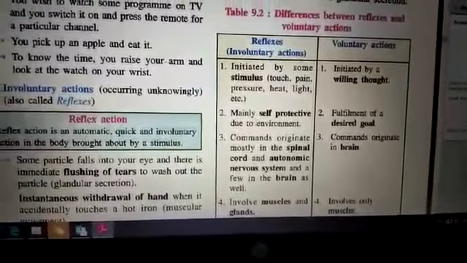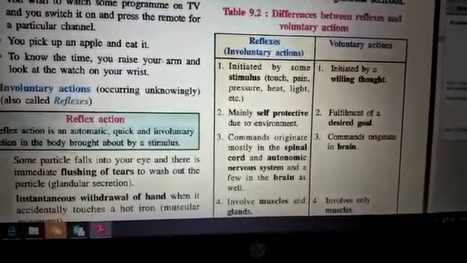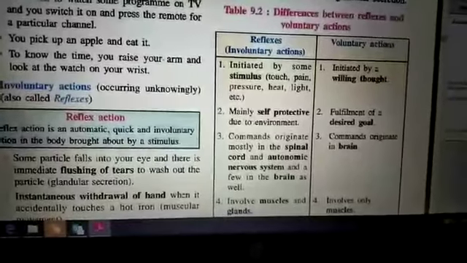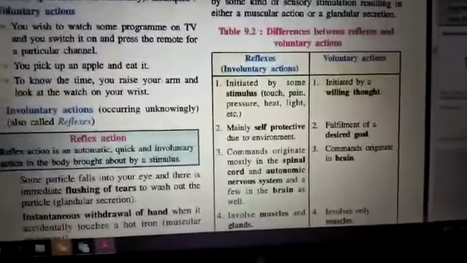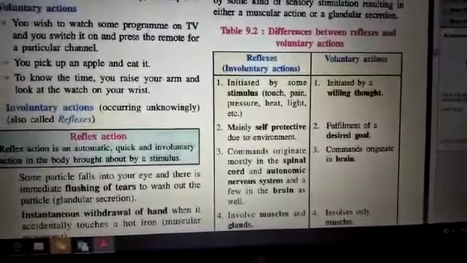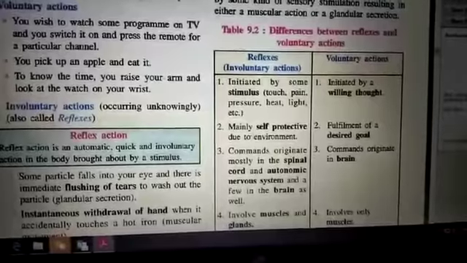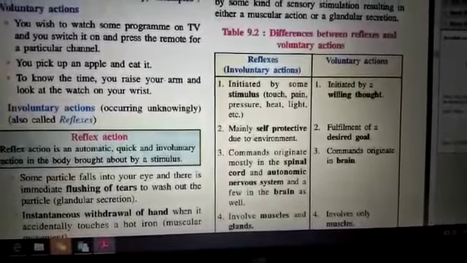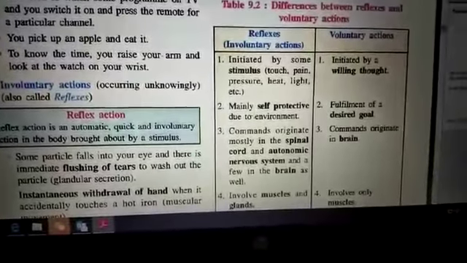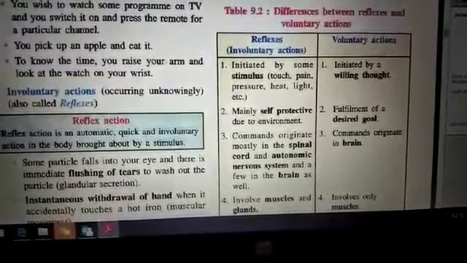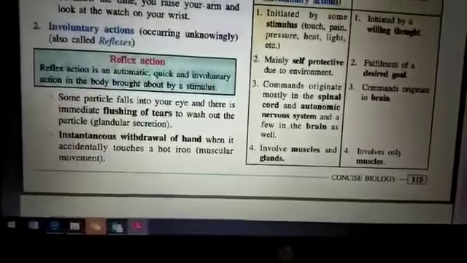Next, commands originate mostly in the spinal cord and autonomic nervous system, and few in the brain. As I told you earlier also, the spinal cord works when you need a quick or immediate response. Reflexes are the same. When you want a quick and immediate response, they work accordingly, which is all in the control of the autonomic nervous system or the spinal cord. While voluntary actions are always under the command of the brain. Reflexes involve muscles and glands, while voluntary actions involve only the muscles, because there is no kind of secretion being carried out.